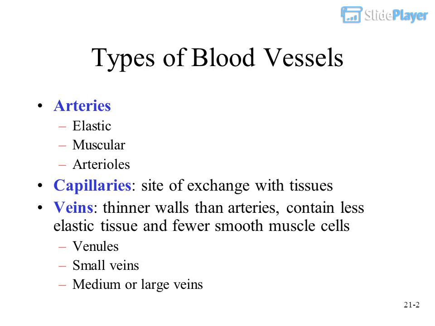Arteries: elastic, muscular. Arterioles. Capillaries, site of exchange with tissues. Veins, thinner walled than arteries, contain less elastic tissue and fewer smooth muscle cells. Venules, small veins. Medium or large veins.